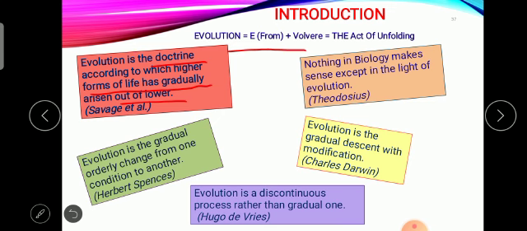The second one is, evolution is a gradual orderly change. This word is very important.